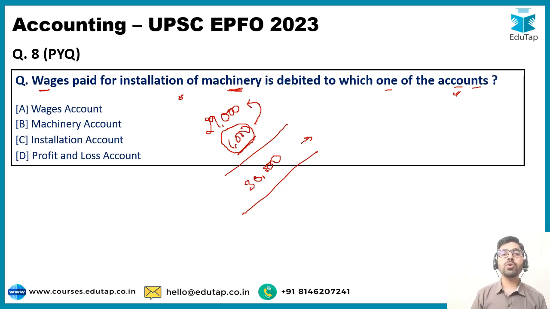If you think logically, if your friend asks you how much the AC cost, you will tell him that the AC cost 29,000 and 1,000 went into installation, so the AC cost me 30,000. So the AC has actually cost you 30,000. So this 1,000 wages that you have to pay for installation is going to be accounted for in the machinery account itself. You are not going to debit the wages account or installation account. You are going to transfer this 1,000 as well to the machinery account. So the correct answer to this question is option number B.